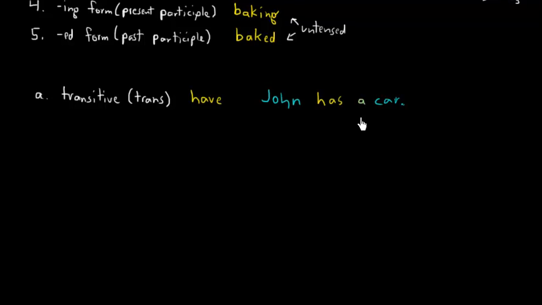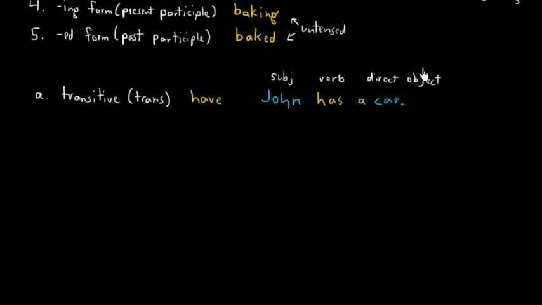So John is the subject, he's the one we're talking about. The verb, having something, is what John is doing, and what he has is something we will call a direct object.